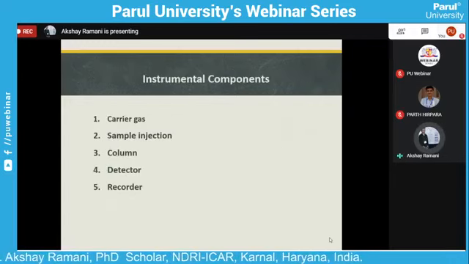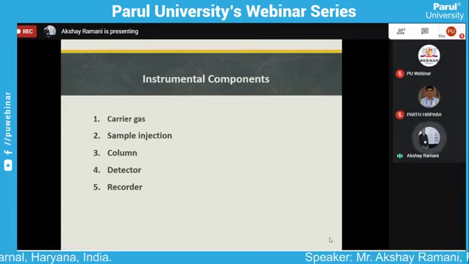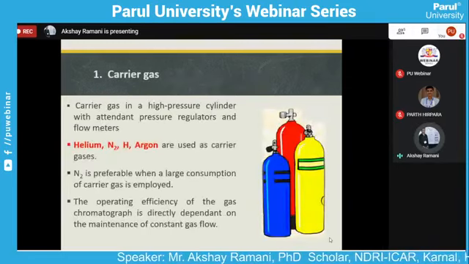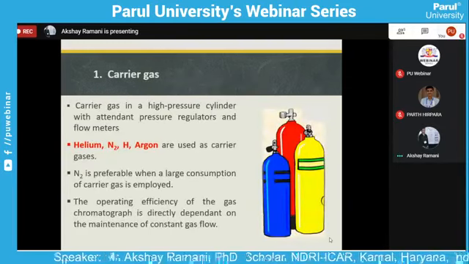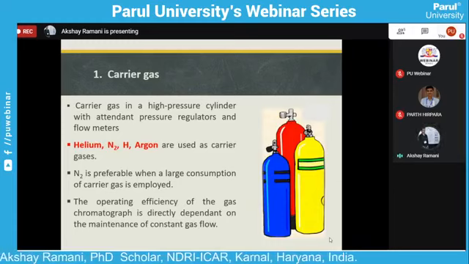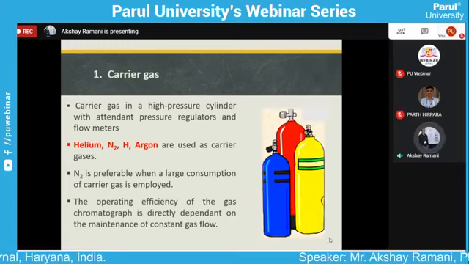Now, the instrumental components. Which are the instrumental components in gas chromatography? In gas chromatography, the main components are carrier gas, sample injector, column, detector, and recorder analysis. We start with the carrier gas. Carrier gas comes from a high pressure cylinder with an attached pressure regulator and flow meter. Mostly in gas chromatography, helium, nitrogen, hydrogen, and argon are used as carrier gas. Nitrogen is preferred when a large consumption of carrier gas is employed.